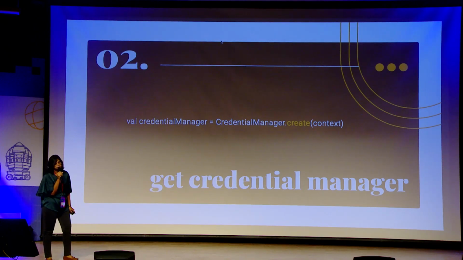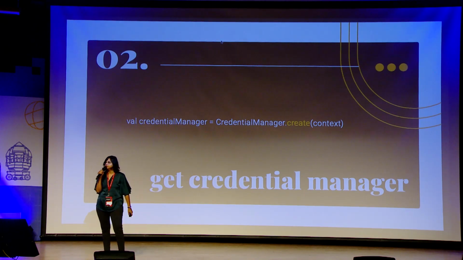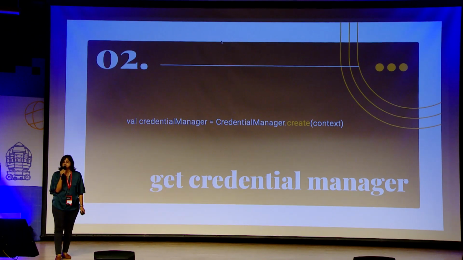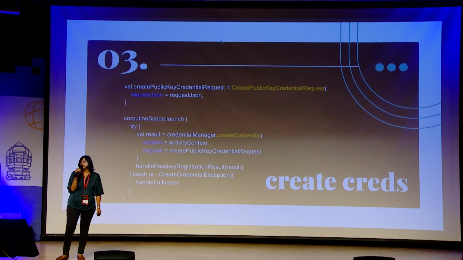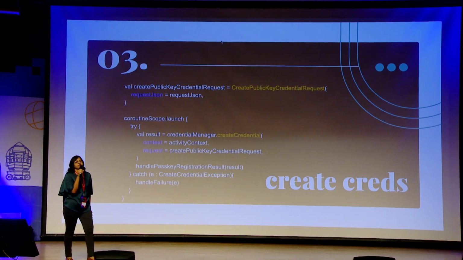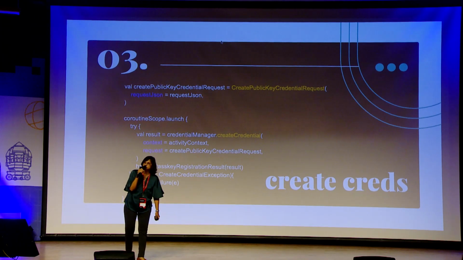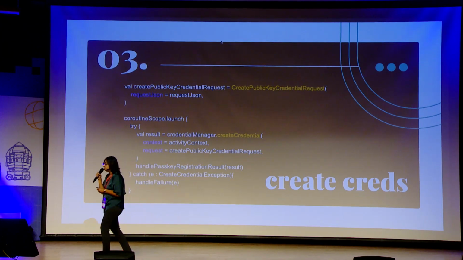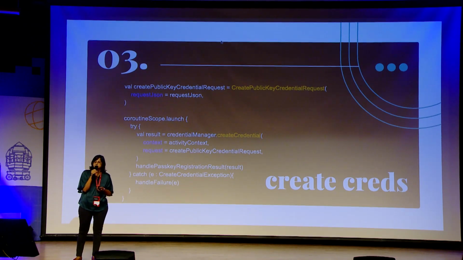So first create the Credential Manager, it's pretty simple. You just give the activity context in the create method and you get yourself a Credential Manager. Then you create a public key request where you request the Credential Manager to create a public key for your user who is trying to log in. You create a public key request by giving it a request JSON.